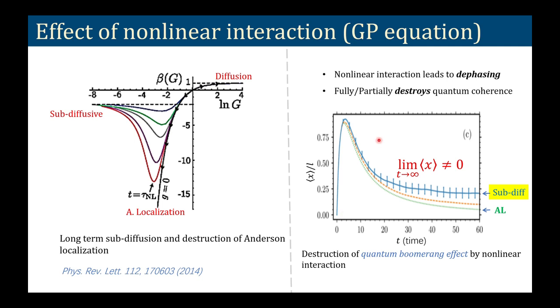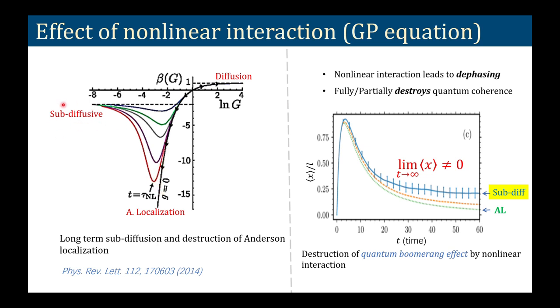So this is a defining factor, and so then people are trying to understand what is the effect of nonlinear interaction, because in atomic clouds we also have nonlinear interaction and it follows the GP equation. So if the nonlinear interaction is strong, then it has been shown that the single parameter scaling theory breaks down. So this is the scaling function for non-interacting particles, and as interaction increases we can see it goes back towards